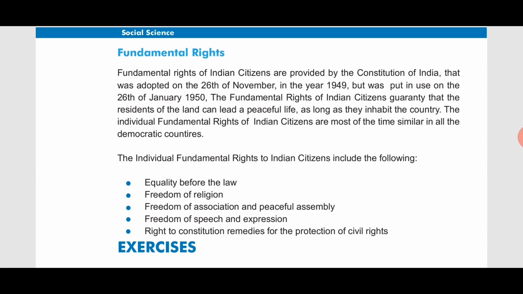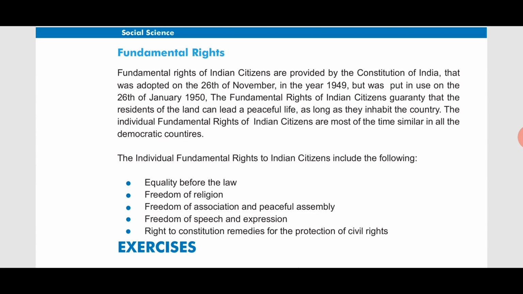As I said, these fundamental rights are provided in detail in the Constitution, stating what the rights of the citizens of India are. The Constitution was adopted on the 26th of November in the year 1949.